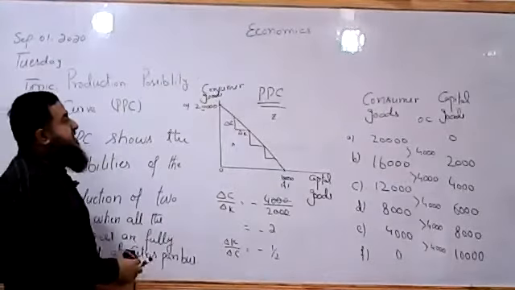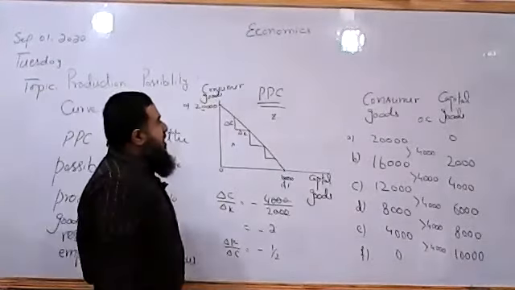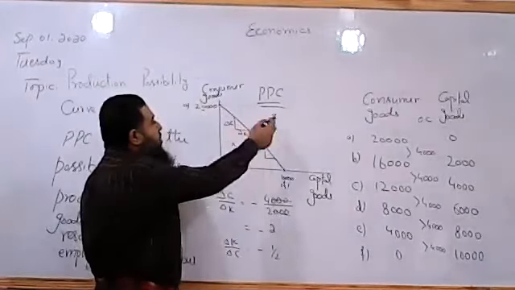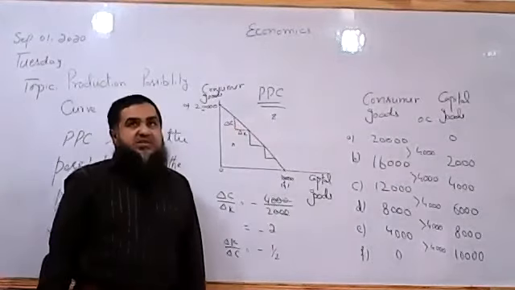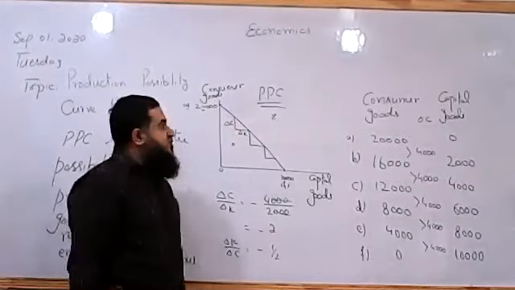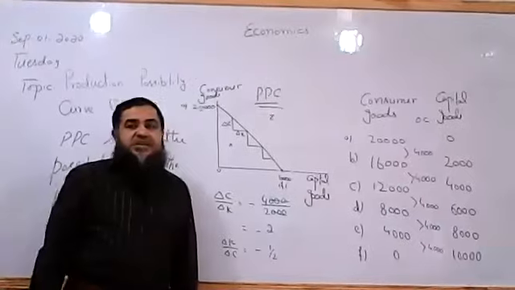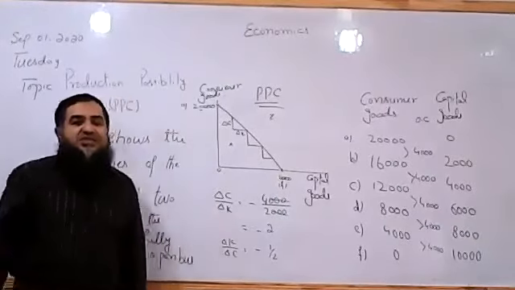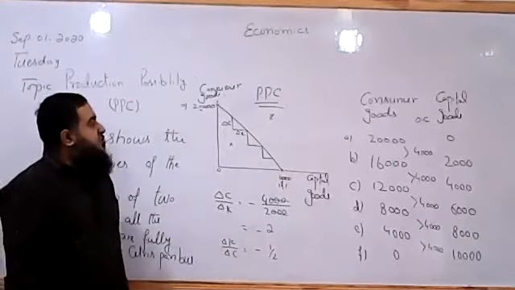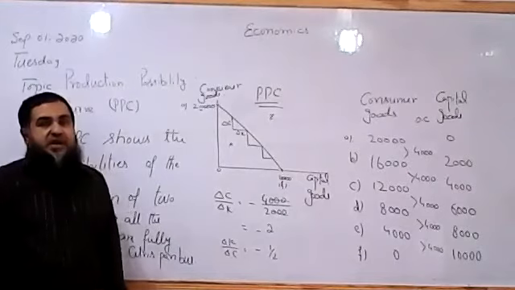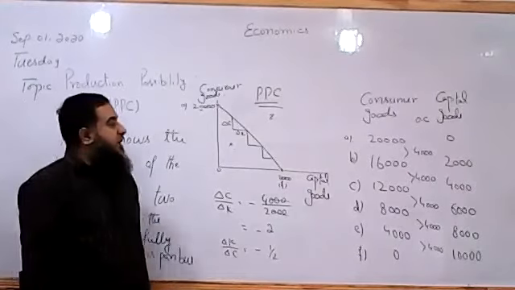It also represents the basic economic problem that we cannot go beyond this PPC as resources are finite. Even if the consumers are willing to buy the quantity which is represented by point Z, within the given resources they are unable to achieve this point, because resources are finite, we cannot achieve it.